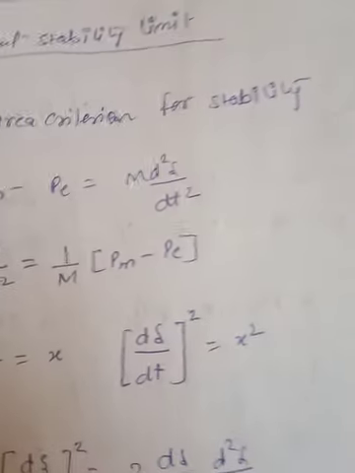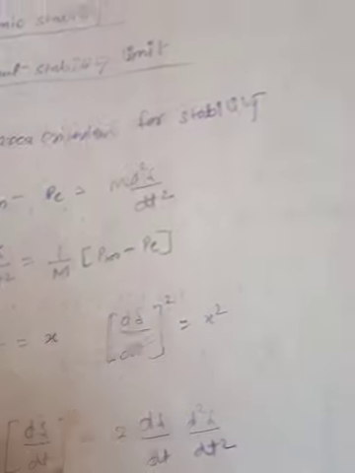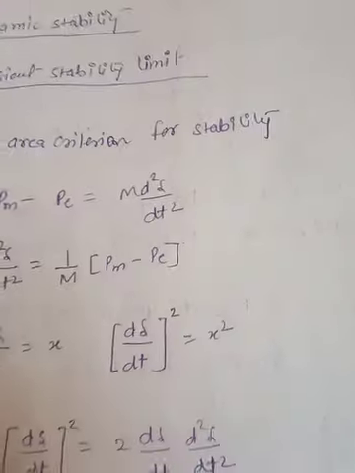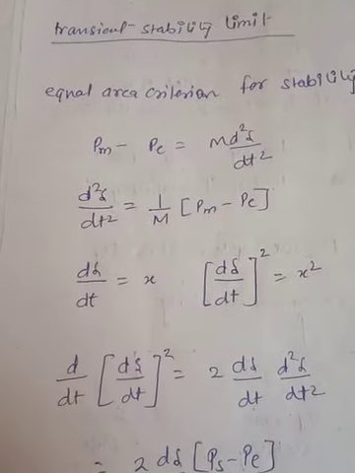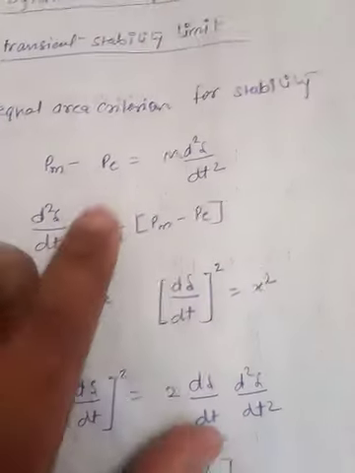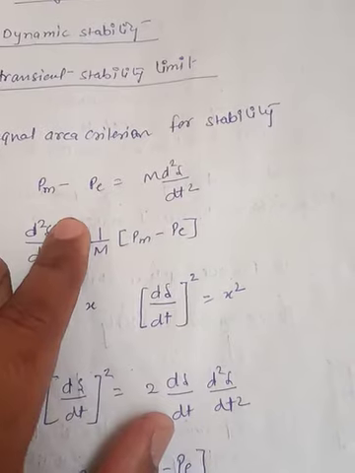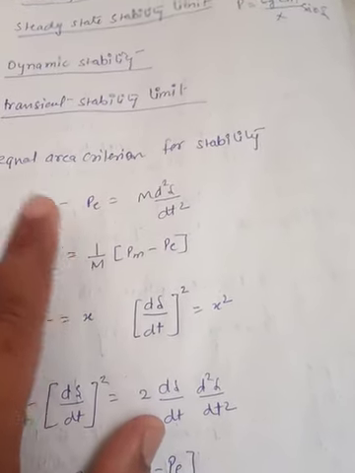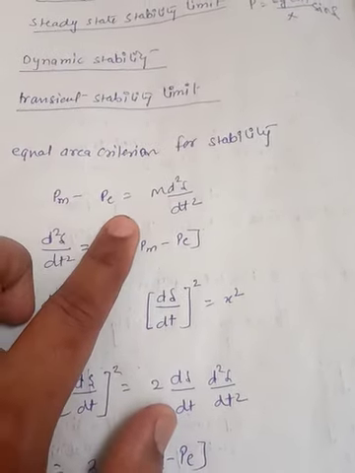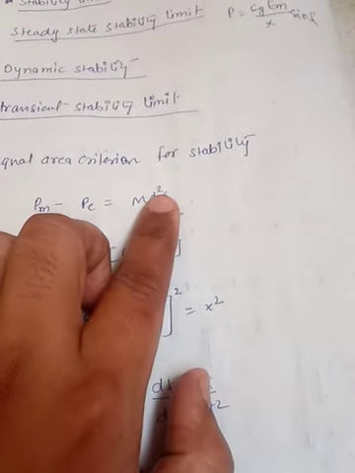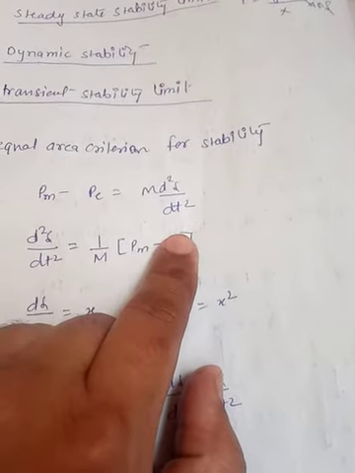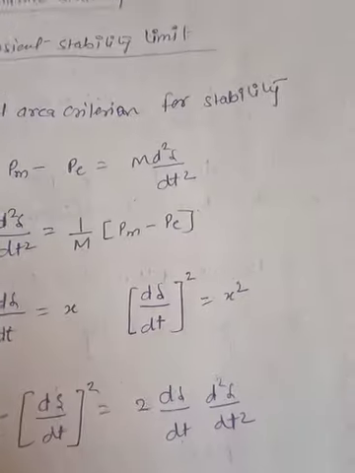Now let us discuss how we can analyze the transient stability. This is our swing equation: mechanical power minus electrical power is equal to M d square delta upon dt square.